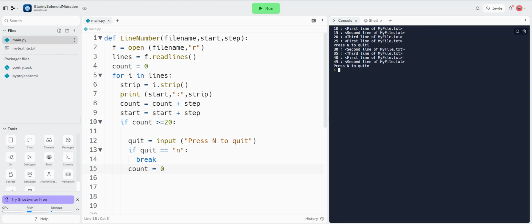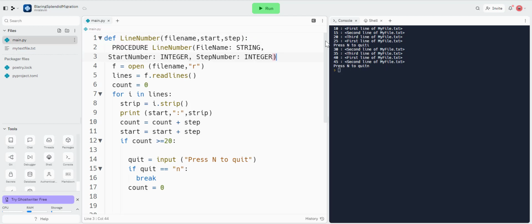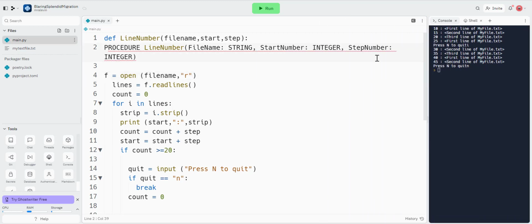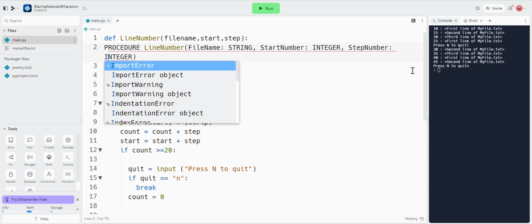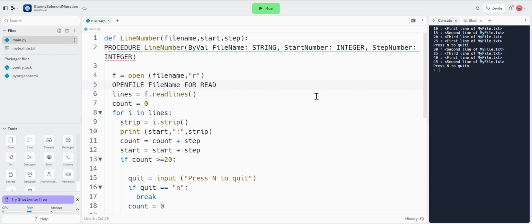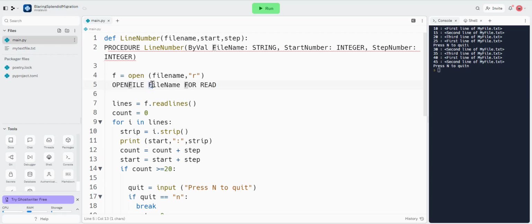But what about pseudocode? So let me just put the pseudocode underneath. So all of these will be by val. So I might just do by val here. But whatever, they're by value. It's a procedure, happy days. Same as what we've got above. Okay, this is going to be different. It's going to be open file name for read, but mine is going to be that. So just need to change it there.